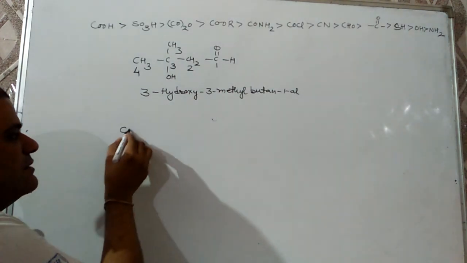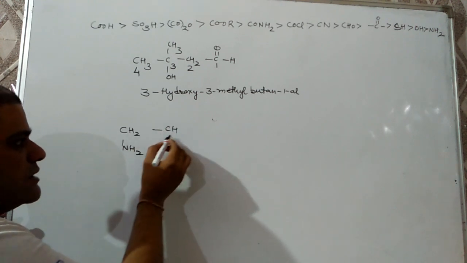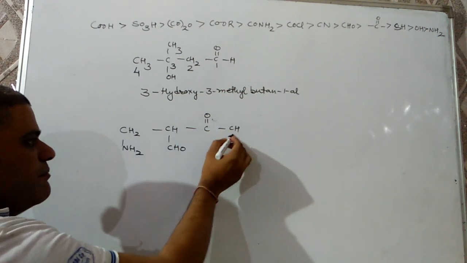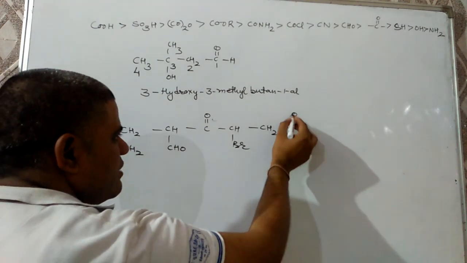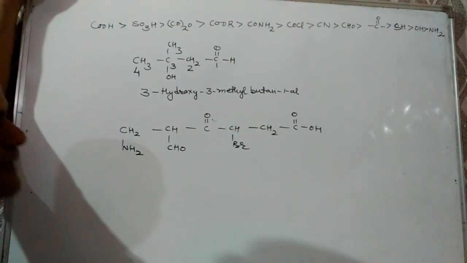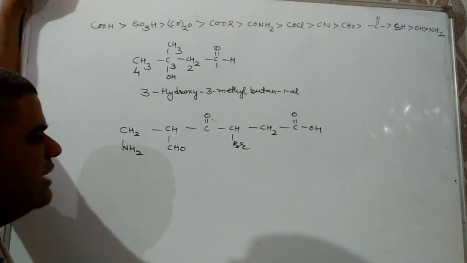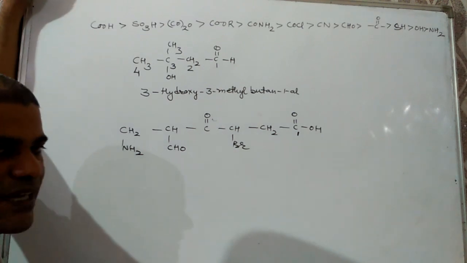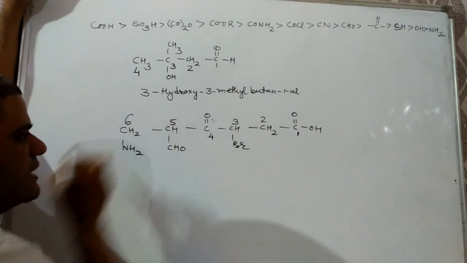The next case might be CH2, NH2, CH, CHO, C double bond O, CH, Br, CH2, COOH. And we have to write down the IUPAC name. First of all, we have to see how many functional groups are there. There are four functional groups: carboxylic acid, ketone, aldehyde, and amine. Preference is given to the carboxylic acid, so numbering will start from there: 1, 2, 3, 4, 5, 6.